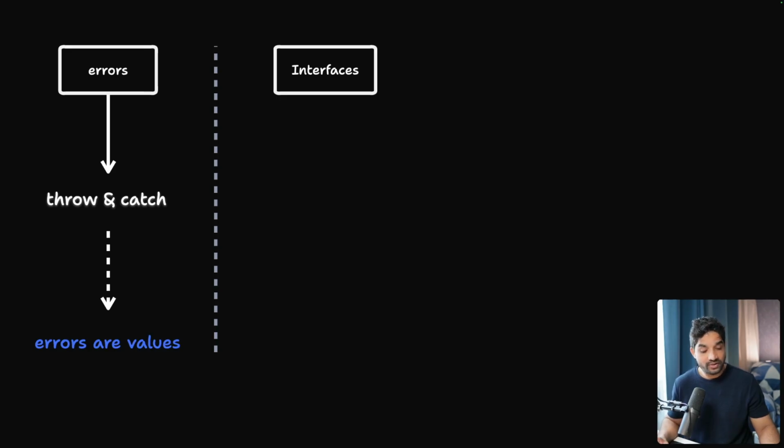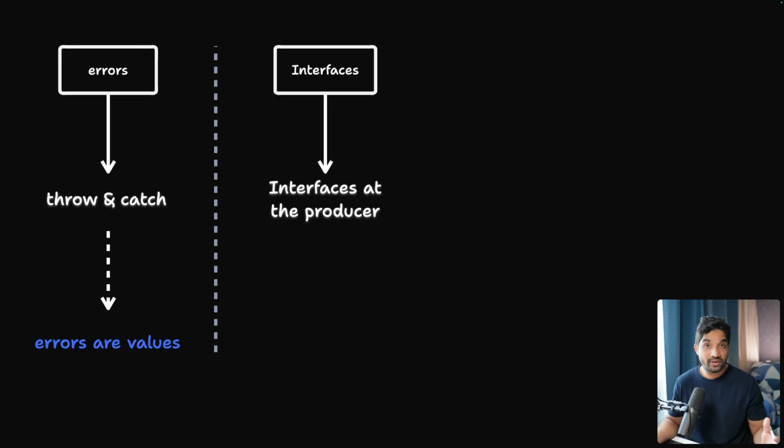Now interfaces, we use interfaces to achieve polymorphism. When we have one task to perform and we need different algorithms, multiple algorithms, and we want these algorithms to be swappable at runtime, that is where we use polymorphism. So to achieve this, in other languages, we declare interfaces at the producer.